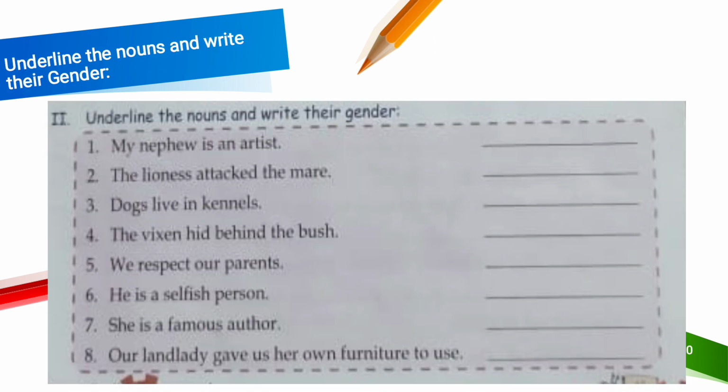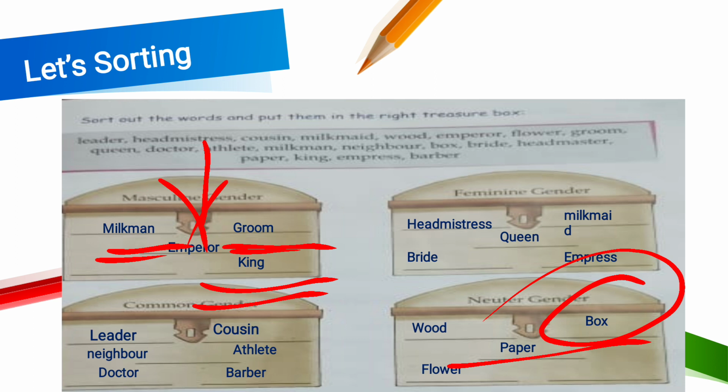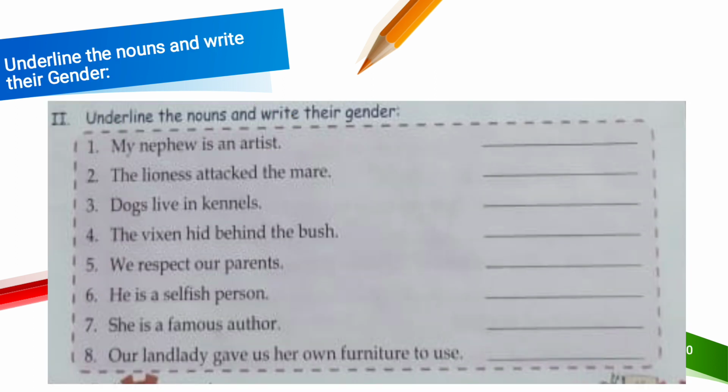Yes, underline the nouns and write their gender, right? My nephew is an artist. So you have to underline only the noun, not the whole sentence. Just tell me which one is the noun here? Nephew, right? Nephew is the noun here, so you have to underline this.